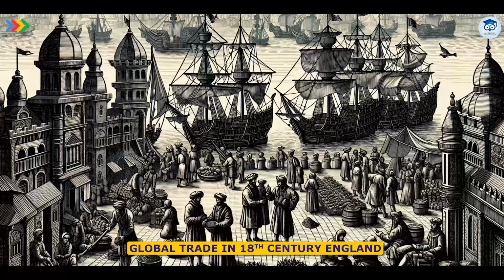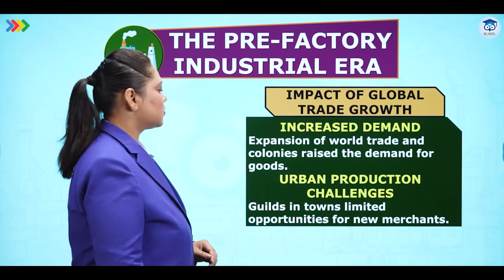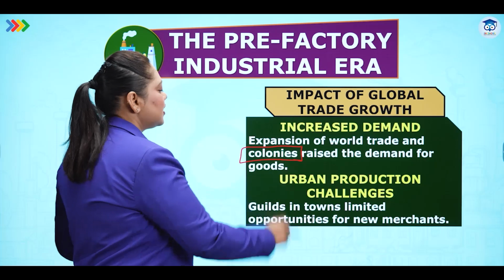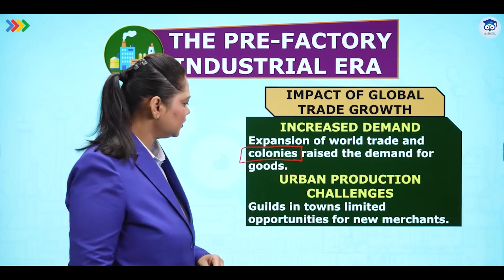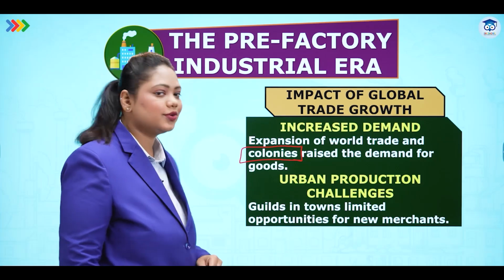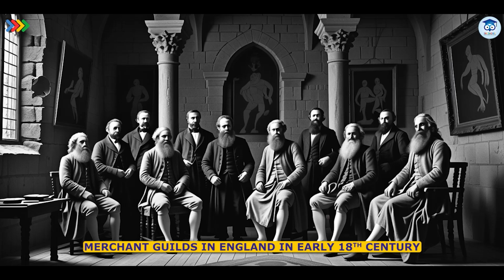Let's see the impact of global trade growth. Increased demand, expansion of world trade and colonies raised the demand for goods. Yes, we have seen from the 18th century that they started making colonies. Urban production challenges, guilds in towns, limited opportunities for new merchants. Guilds and monopolies, guild influence, regulated production, restricted competition and controlled entry into trades. That is why it was difficult to trade where there were guilds.